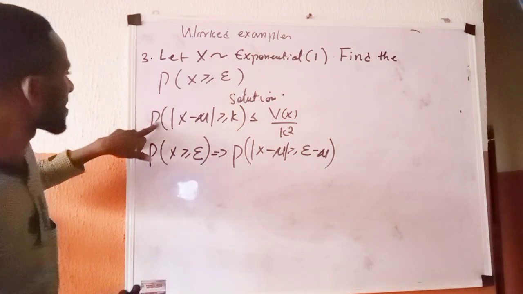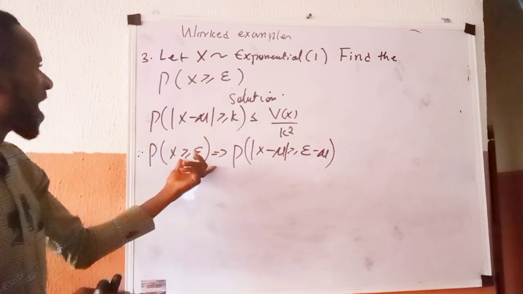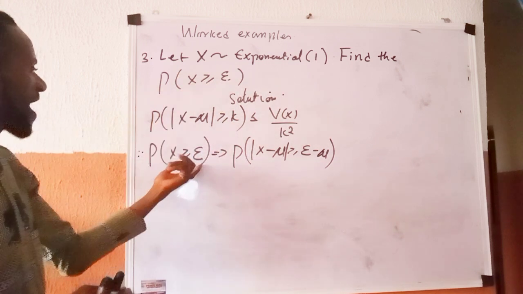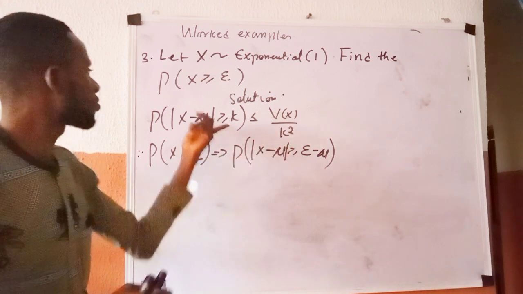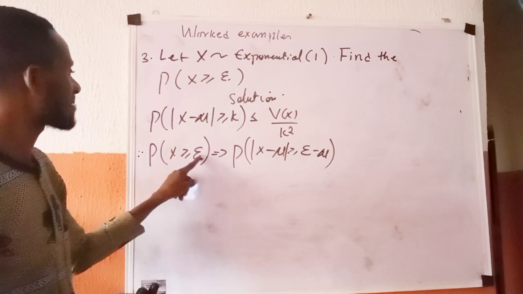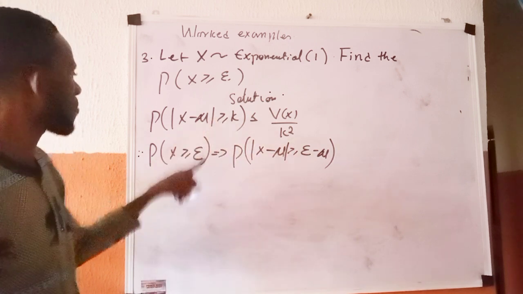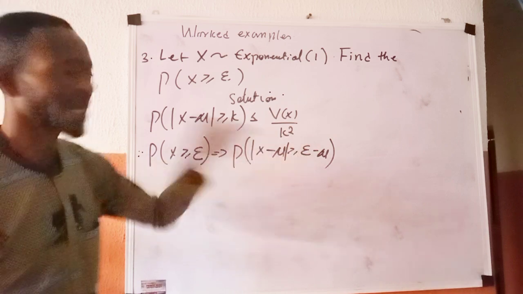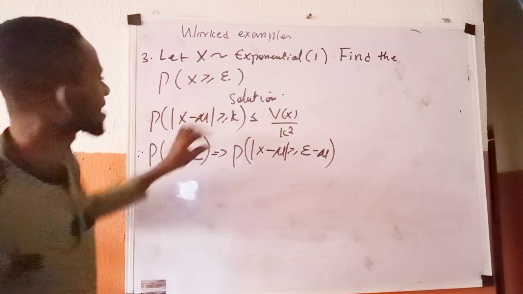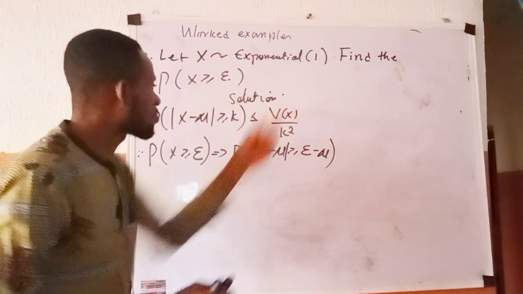Here you have P of |X minus mu| greater than or equal to K. Then here you are given P of X greater than or equal to epsilon. We want to transform it to look like this. We are subtracting mu from both sides of X and epsilon, so this minus this is greater than or equal to this minus that.